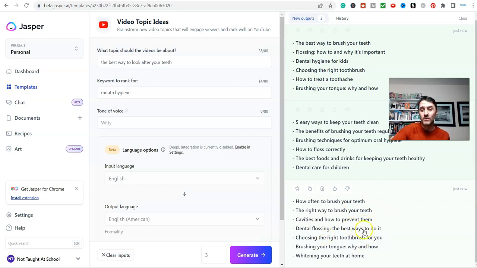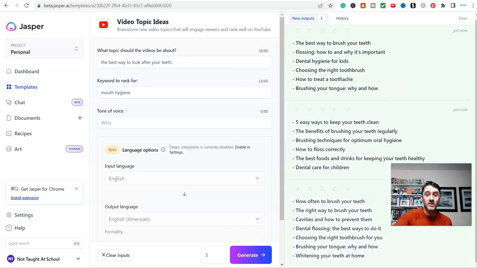Look, dental flossing, the best ways to do it, choosing the right toothbrush for you. So all of these here are all potential ideas, or you could even take these and use these as blog articles, and then you can just run them through the software and have it do its thing for you.